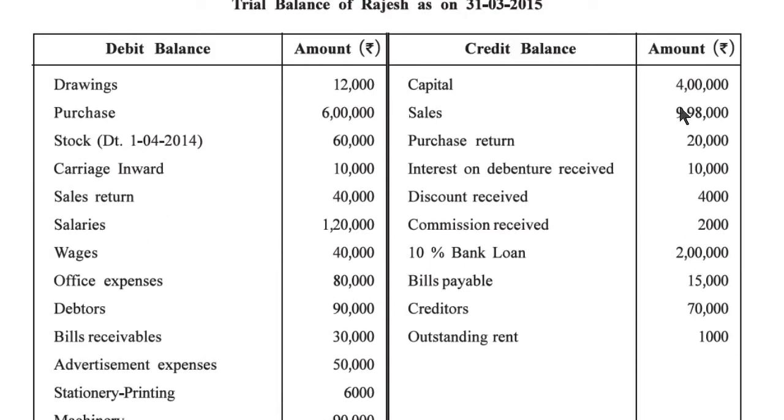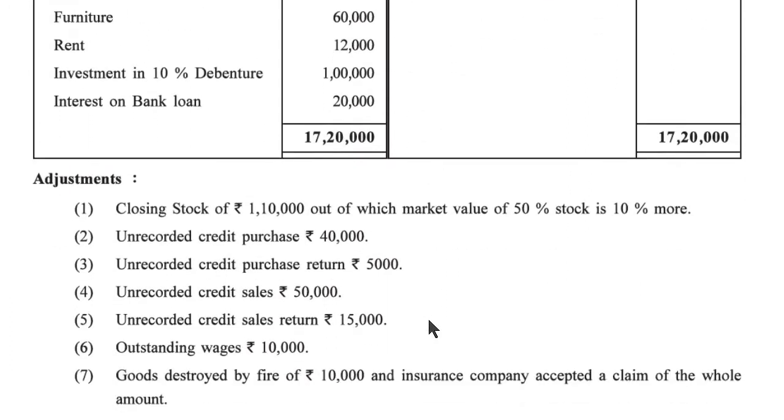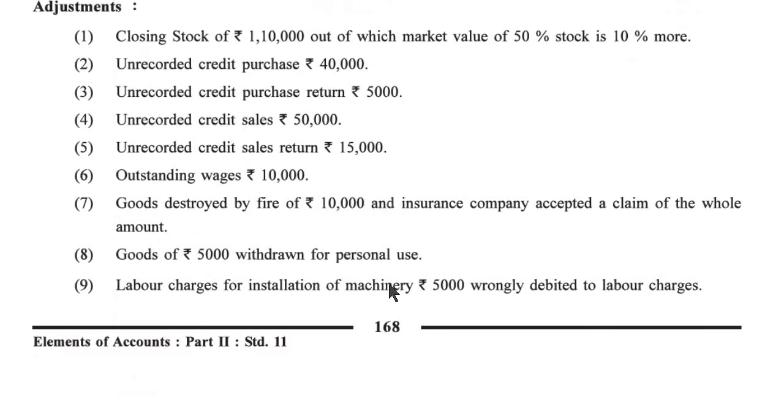Now credit side: capital 4 lakh, sales 9,98,000, purchase return 20,000, interest on debenture received 10,000, discount received 4,000, commission received 2,000, 10% bank loan 2 lakh, bills payable 15,000, creditors 70,000, outstanding rent 1,000. Now here, below the trial balance, some extra information is given.